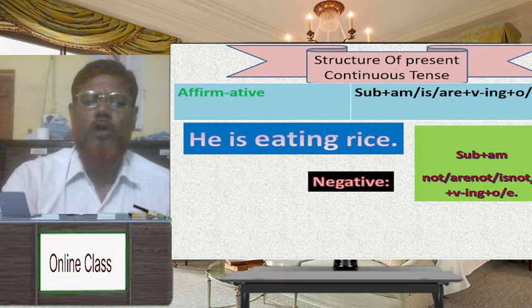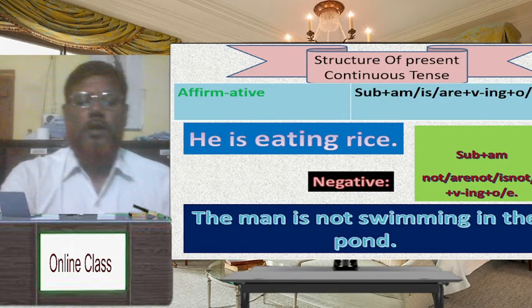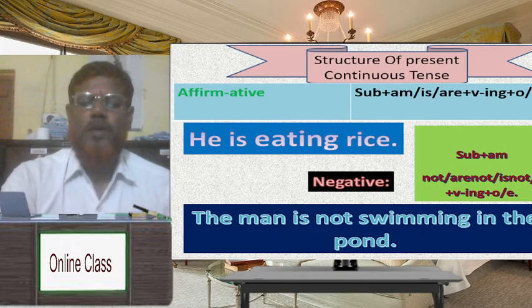For example, the man is not swimming in the pond. Here the man is subject, is not, is here auxiliary verb, not negative word, swimming main verb including ing, in the pond extension. Have you understood? So it is called present continuous tense.